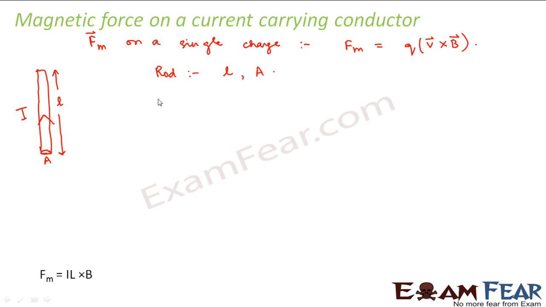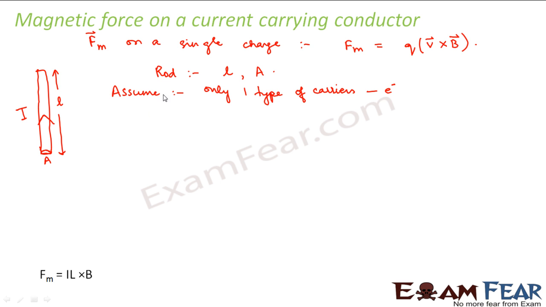Now current is flowing means there are some charges which are carrying the current. To keep things simple as of now, we assume that there is only one type of carrier, say electrons. That means electrons are the charge carriers. Electrons are moving, and that is why current is flowing through the conductor. But in reality, there are positive charges also which are moving inside the conductor.